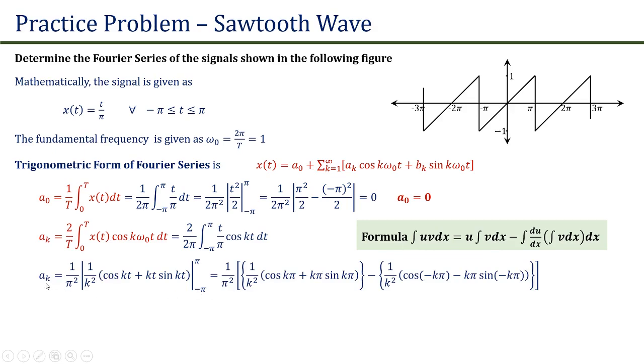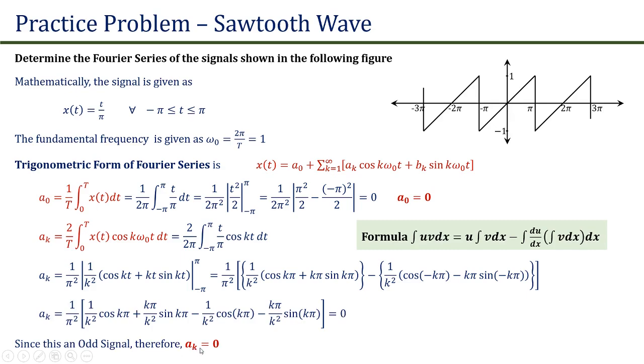Accordingly, we will get ak is equal to 1 upon pi square into 1 upon k square into cos(kt) plus kt into sin(kt), where the limits are minus pi to plus pi. And if we put the limits and solve it further, we will get ak is equal to 0. This is an odd function, therefore ak comes out to be 0.